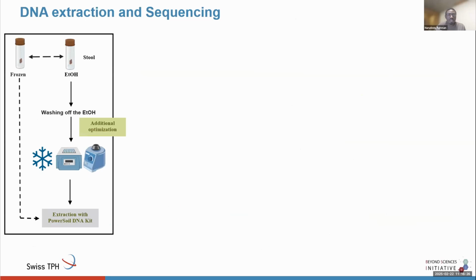For this, our starting material was stool samples, which were in ethanol for the samples from Uganda, and frozen stool samples from Laos, Pemba, and Côte d'Ivoire. We also included an additional optimization step, which includes freezing and bead beating to lyse the Trichuris eggs properly, following which we extracted the DNA using the PowerSoil DNA kit.